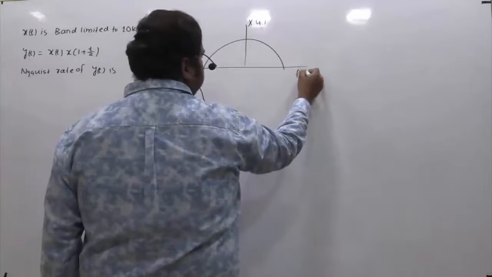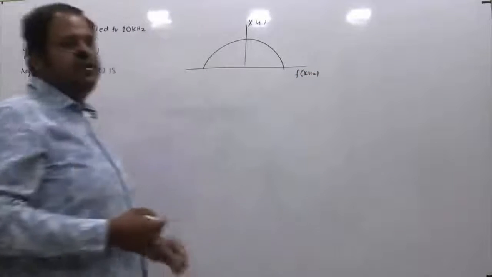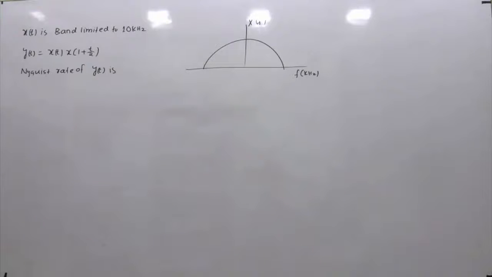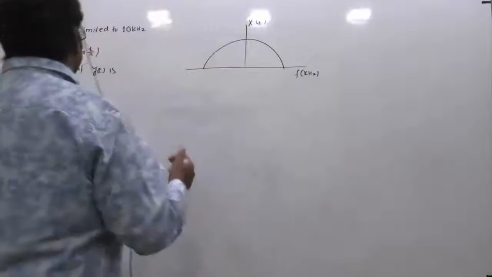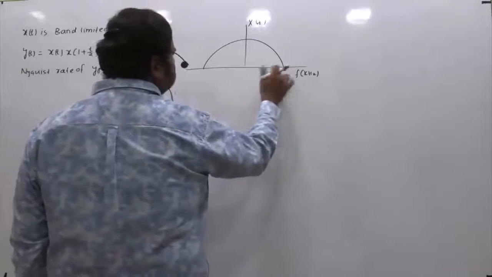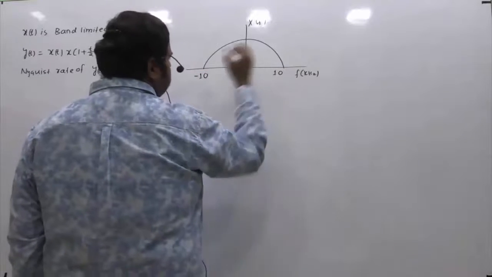I am taking this as the f axis and this in kilohertz, because the information is given in f notation, not in omega, and that too the frequencies are in kilo. So I am just taking this axis in kilohertz units. And it is band limited to 10 kilohertz. It means the range of the spectrum is minus 10 kilohertz to plus 10 kilohertz.